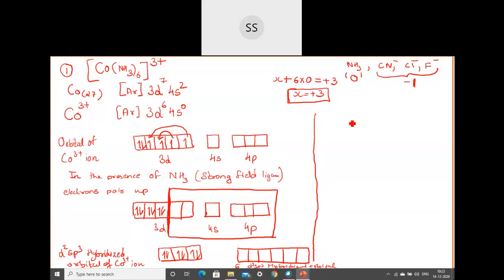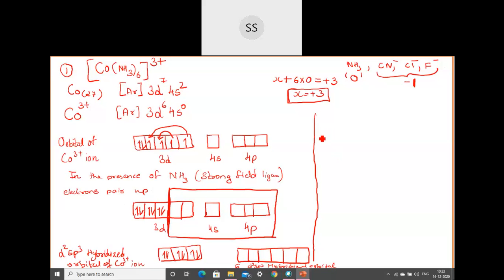Okay, so I'm writing it here. In the third step, students, when you are writing, the first main step is about the orbital of Co3+. The second main step is the d2sp3 hybridized orbital of the Co3+ ion, where we have kept the initial orbital separately and the hybrid orbital separately.